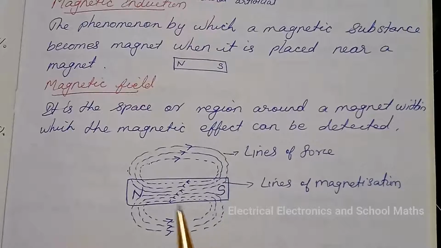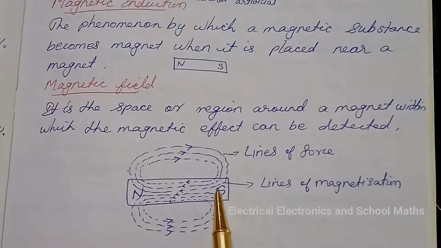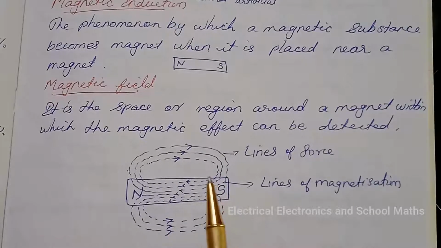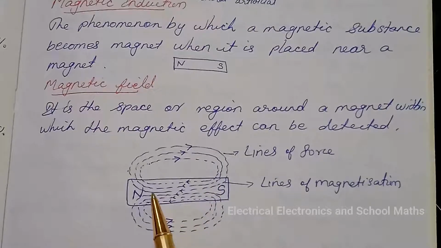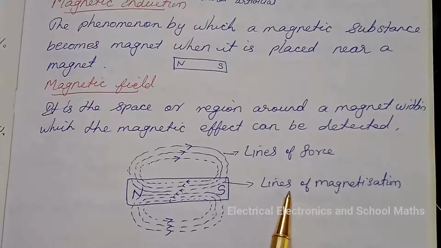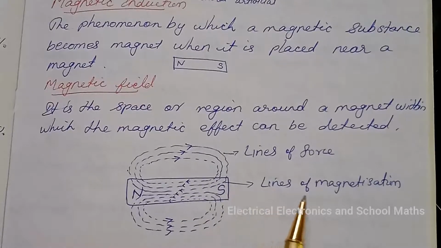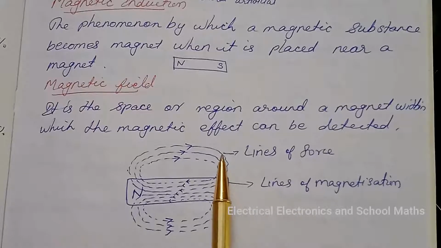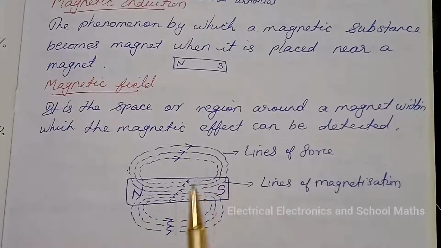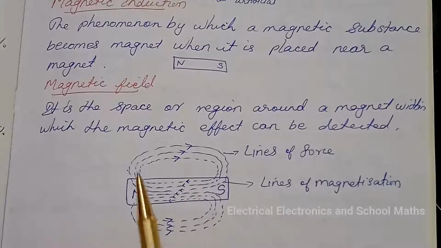which are shown as leaving the North Pole and entering at the South Pole. If the lines of force are extended into the magnet also, they are called lines of magnetization. Lines of magnetization and lines of force form closed lines. Such lines are called lines of induction.